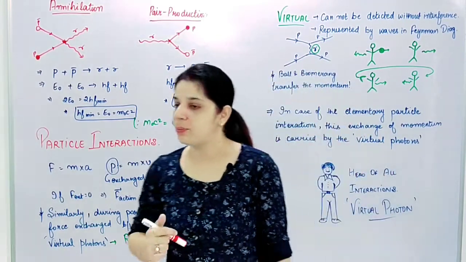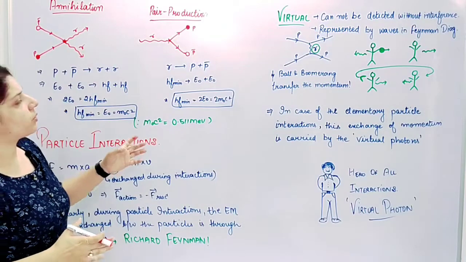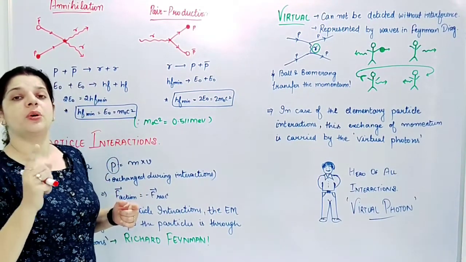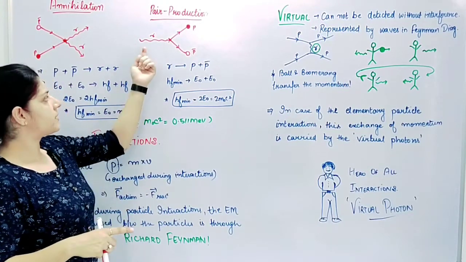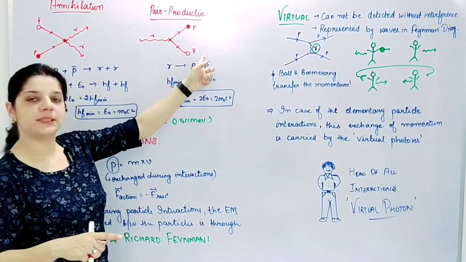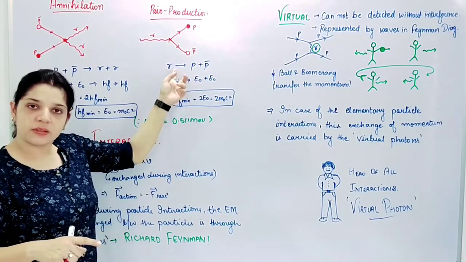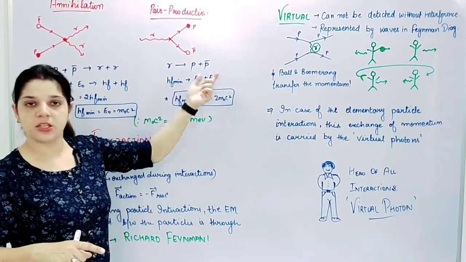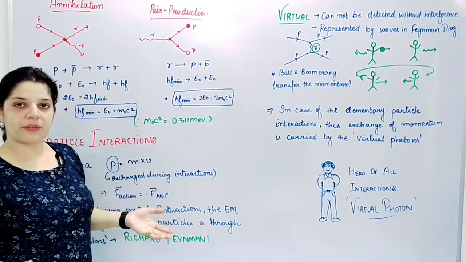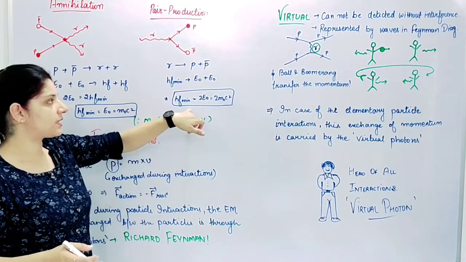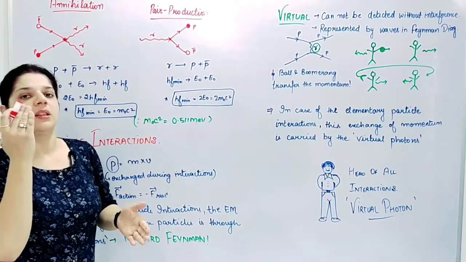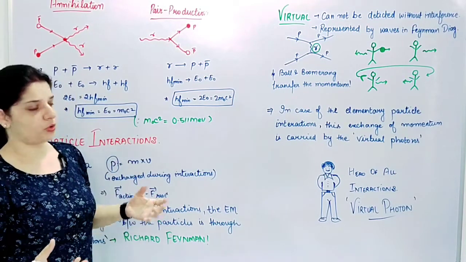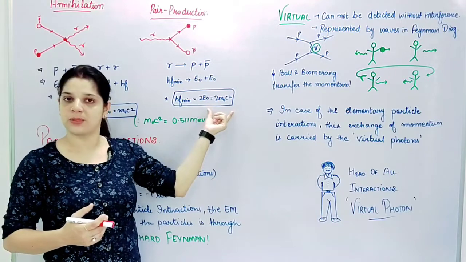Now in case of pair production, what will happen? In case of pair production, I am saying there is just one gamma photon which is getting converted to a particle antiparticle pair. So I say gamma is giving me P plus P bar. Now the energy of the gamma photon will again be hf minimum, and this will be E naught plus E naught. You cannot break it or divide it, so it will be E naught plus E naught. So in case of pair production, the minimum amount of energy carried by the photon needs to be 2 times the rest mass.